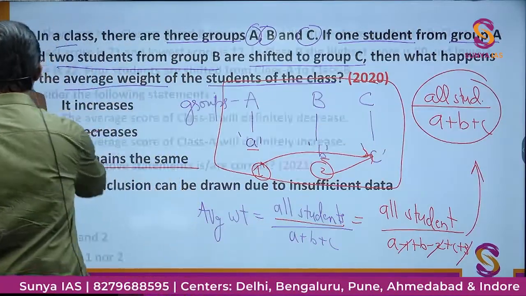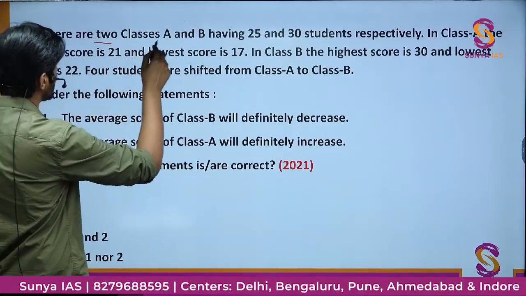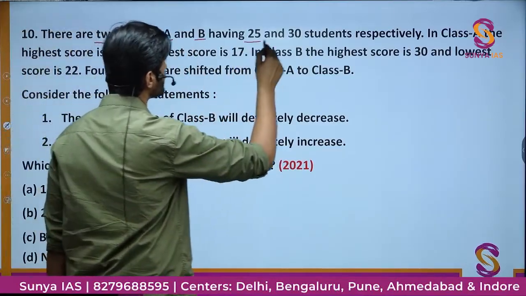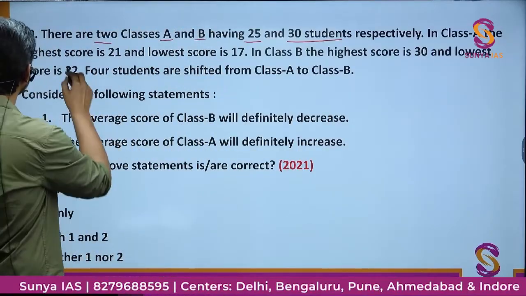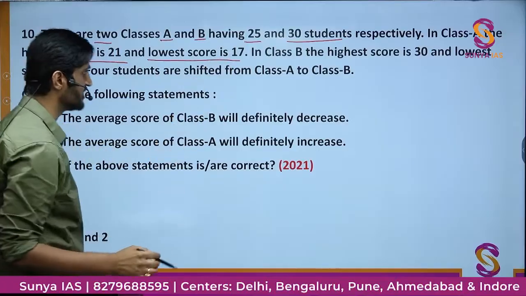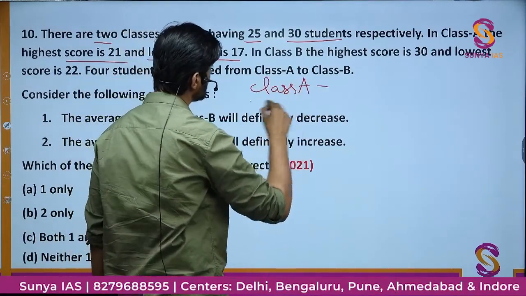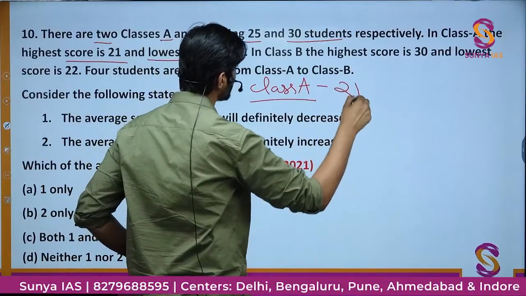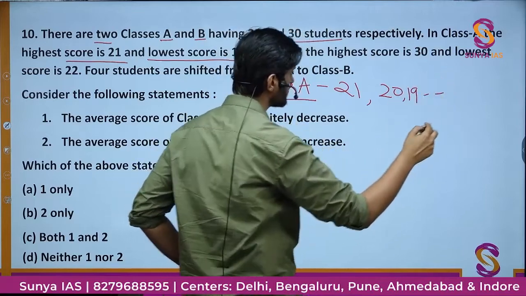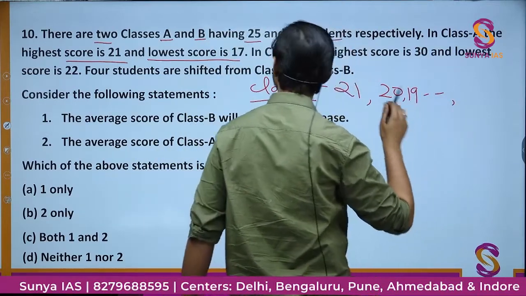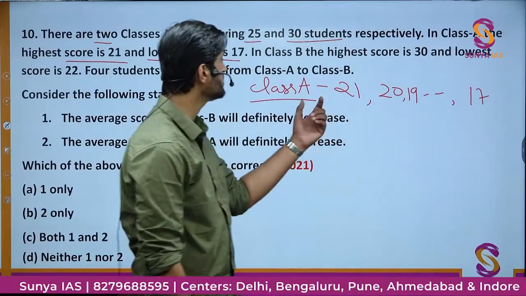In a follow-up, there is a similar question. So question number 10. There are two classes, class A and B, having 25 and 30 students respectively. In class A, the highest score is 21 and the lowest score is 17. So suppose there is a class A in which there is a highest scoring student getting 21 marks. Then there will be someone getting 20, 19 and so on, whatever the marks will be. And then there is a student getting the least marks, and that is 17 marks. So these are the students in class A.